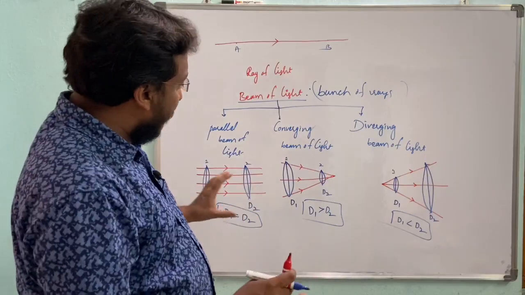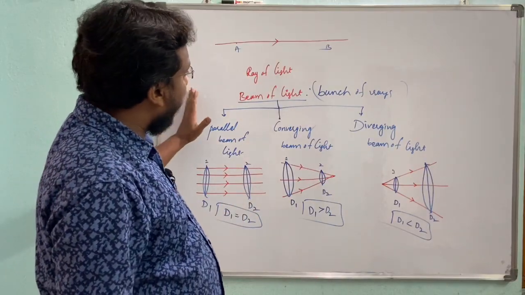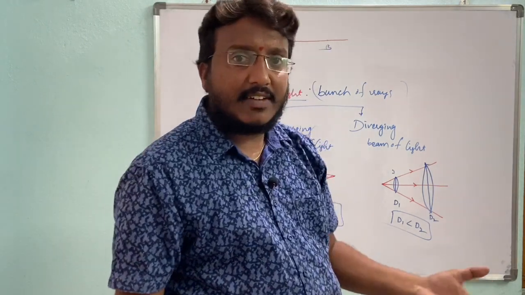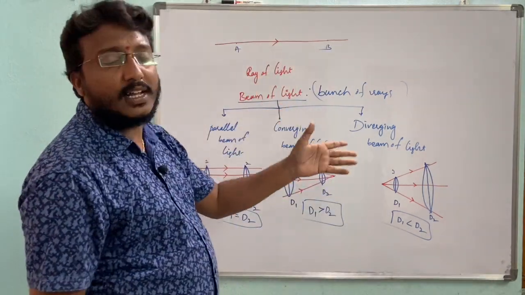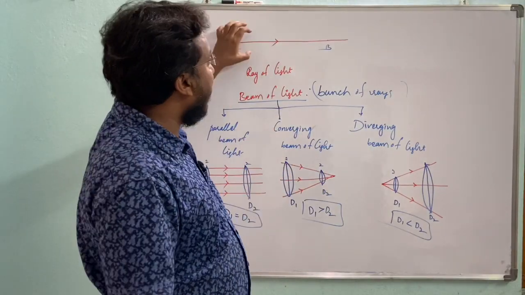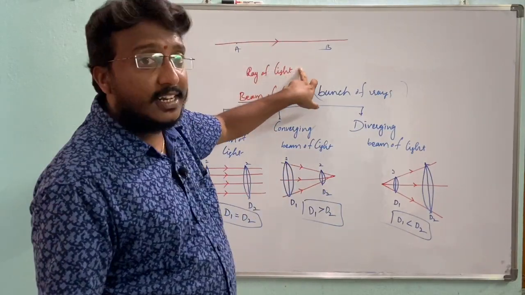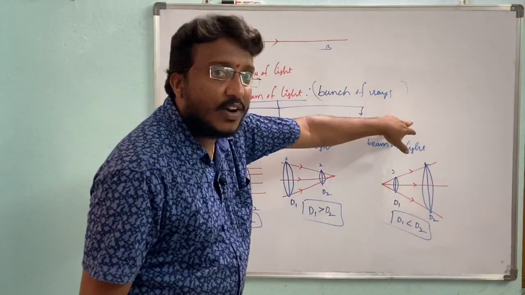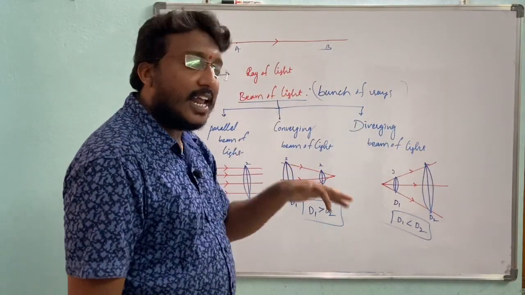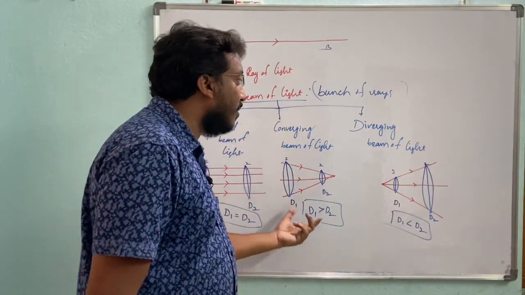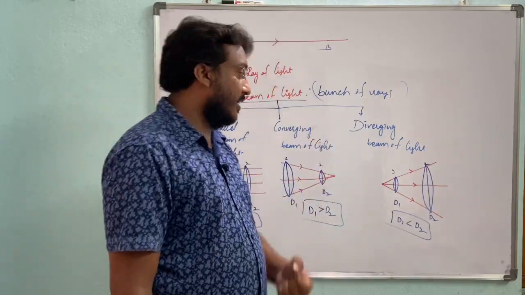See here, the ray of light shows the direction of energy travel, in which direction the energy travels. And beam of light means a bunch of rays. The beam of light is further classified into three types: parallel beam of light, converging beam of light and diverging beam of light.